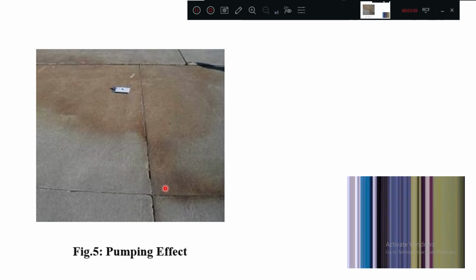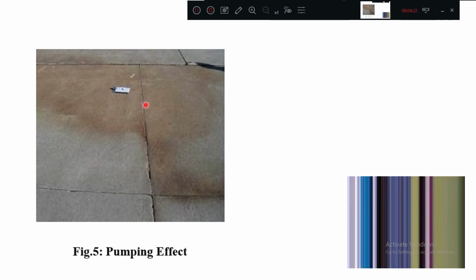When some vehicle, a heavy wheel load, passes on the surface, it will push this slab down, such that through this small hole, that mud will be ejected out. That is why you can see the reddish color. This is called pumping effect.